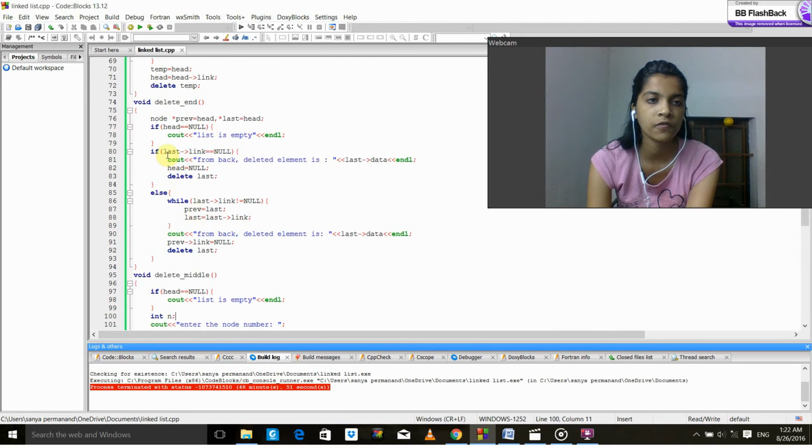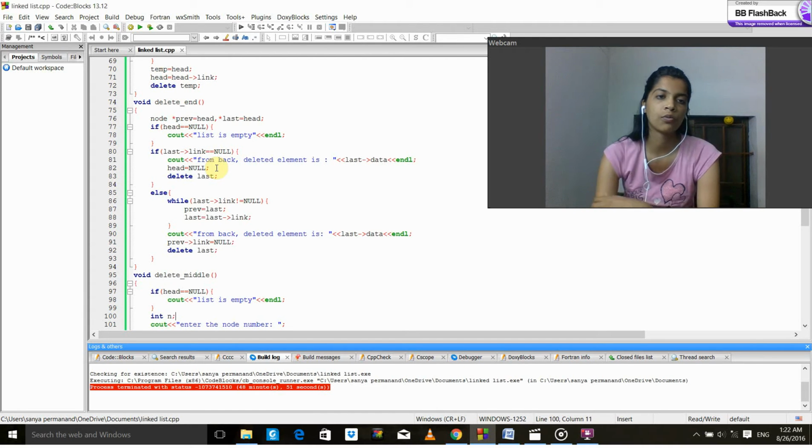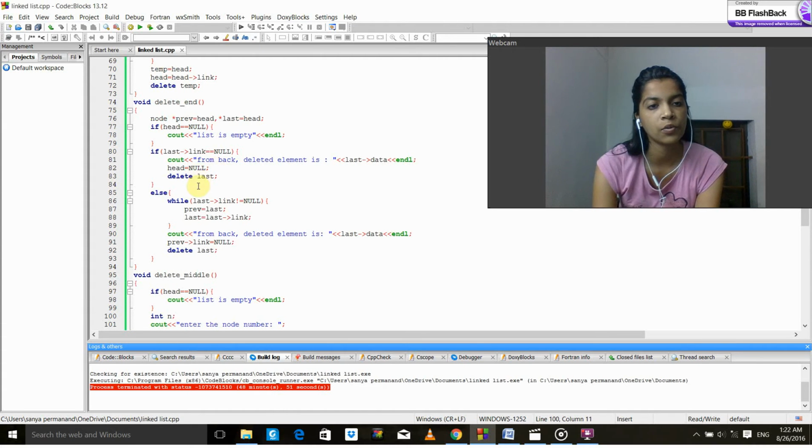Then I'm defining over here the function delete at end. Over here I'm declaring two pointer variables prev and last, and both I am declaring as head, and I'm checking for the list is empty condition: if head equal to null, the list is empty, or else if last of link equal to null, then cout the from back deleted element is last of data, head equal to null, delete last.